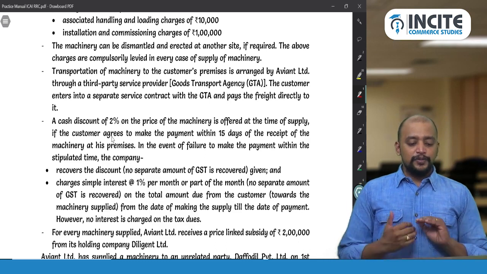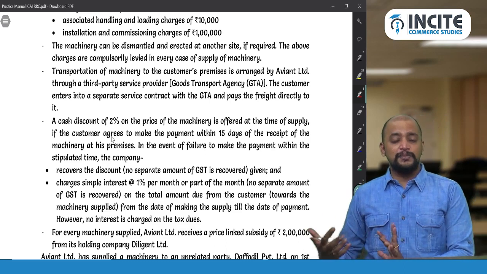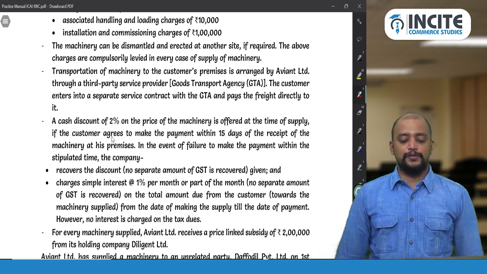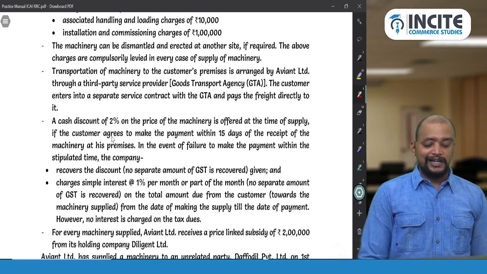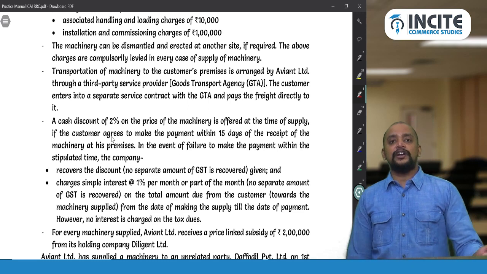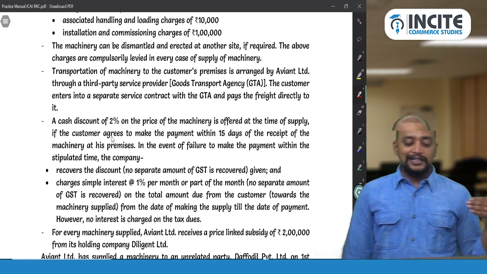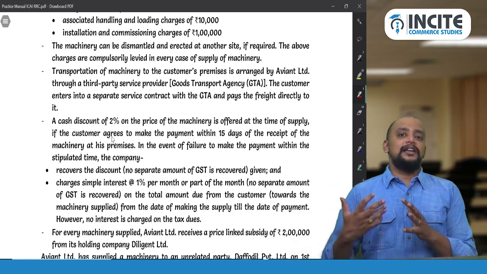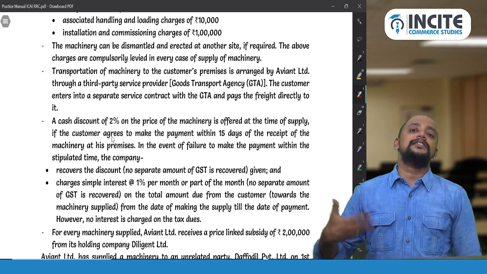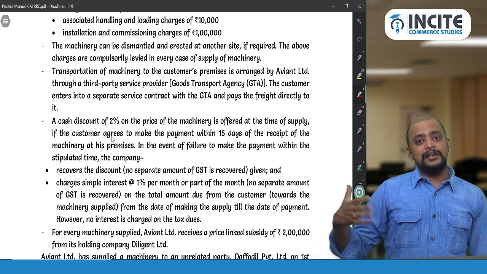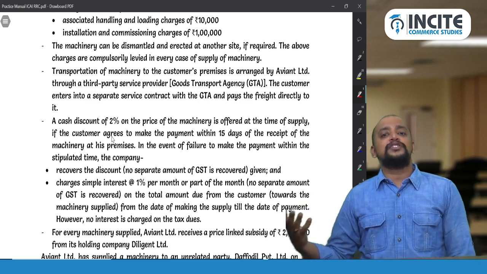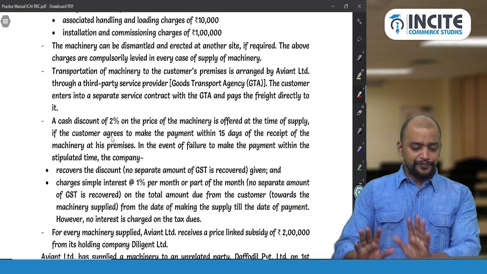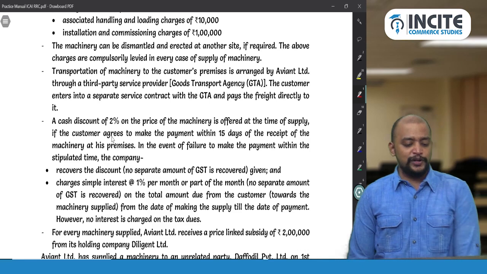So transportation of machinery to the customer premises is arranged by Avient Limited through a third-party service provider, a goods transport agency. The customer enters into a separate service contract with the GTA and pays the freight directly to it. So which means the customer, the recipient, has incurred the expenditure on his own account. Recipient incurring the expenditure on his own account will not come into the value. So therefore you can ignore this transportation charge.